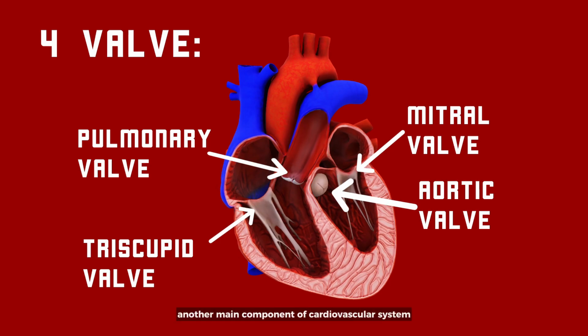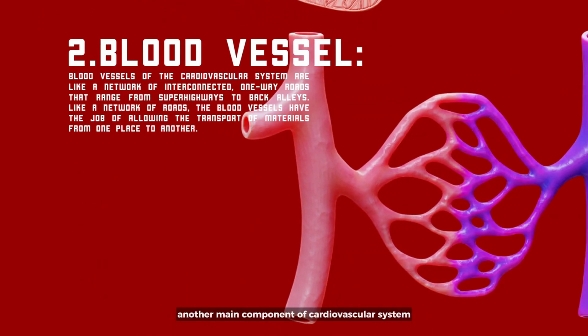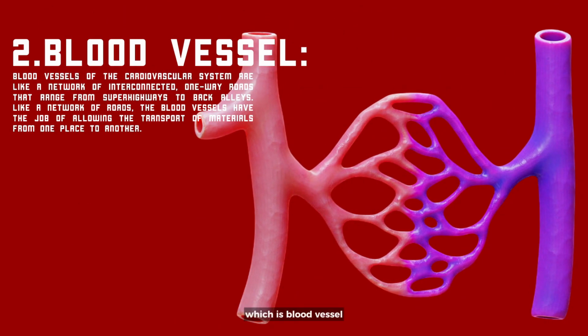So we move to another main component of the cardiovascular system, which is blood vessels. Blood vessels of the cardiovascular system are like a network of interconnected roads that range from superhighway to back alley. Like a network of roads, the blood vessels have the job of allowing the transport of material from one place to another.